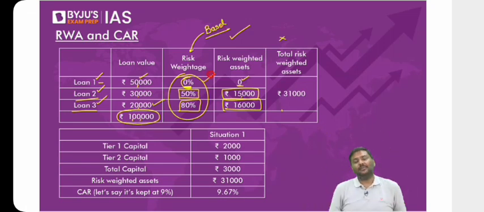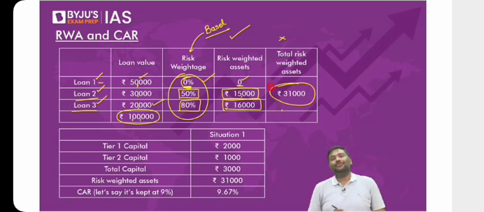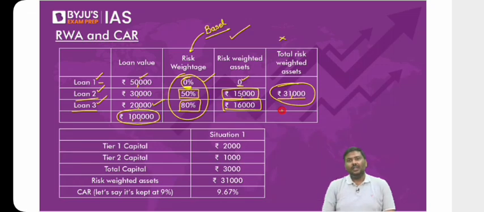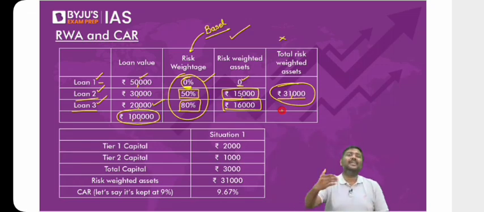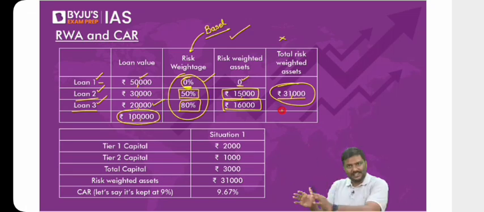So risk weightages have been allocated. So what is the total risk-weighted assets in this example? The bank faces total risk-weighted assets of 31,000 rupees. Sir, is this only the credit risk? No, it could be because of the credit risk, the operational risk, or the market risk as well. I've given you one example here. Banks will calculate risk-weighted assets in the context of credit risk, market risk as well as operational risk. Why?